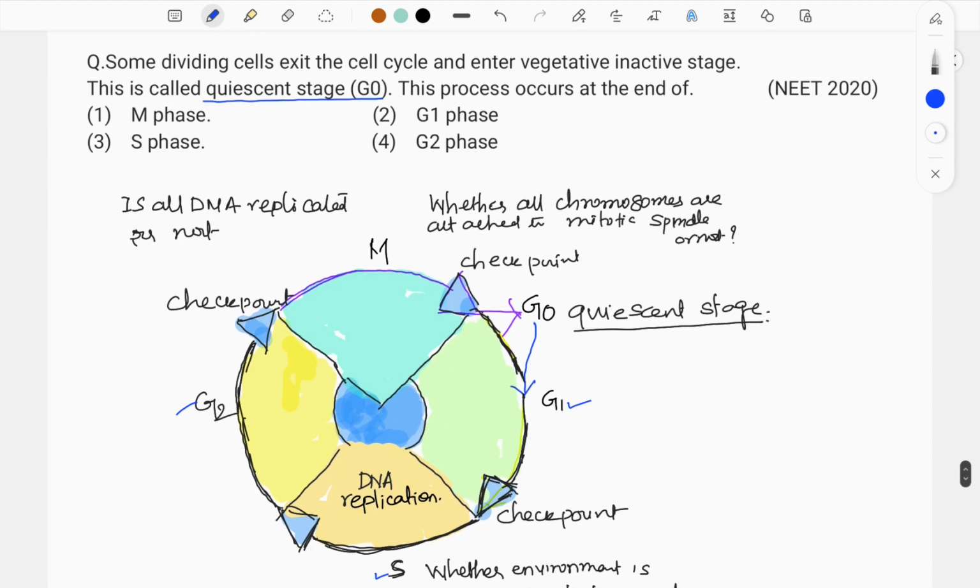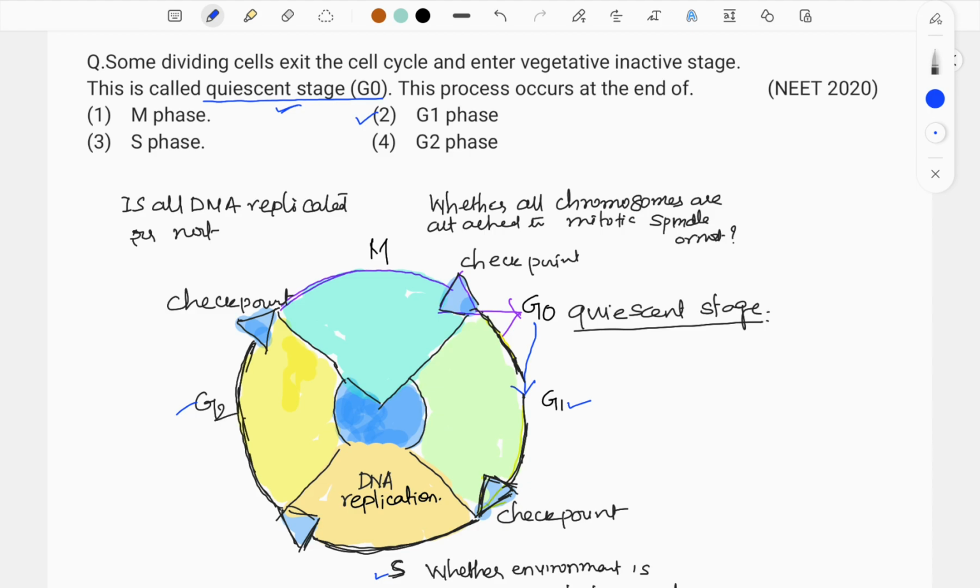In this question, it is asked that some dividing cells exit the cell cycle and enter a vegetative inactive stage called quiescent stage, that is G0 stage. This process occurs at the end of: M phase, G1, S phase, G2 phase. So this process takes place at the end of the G1 phase.